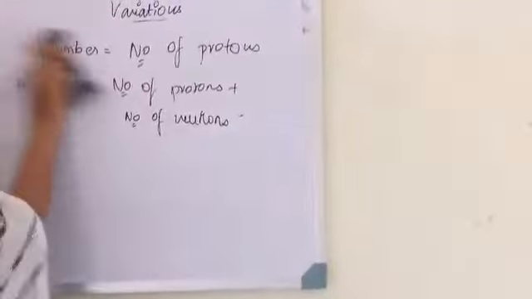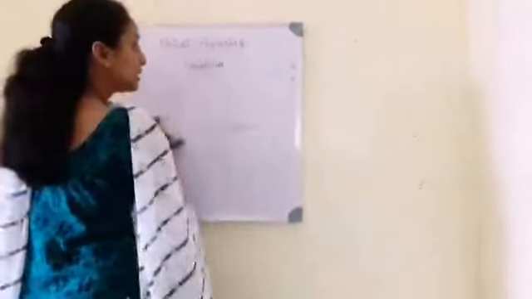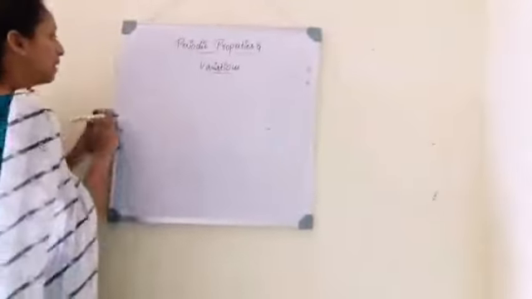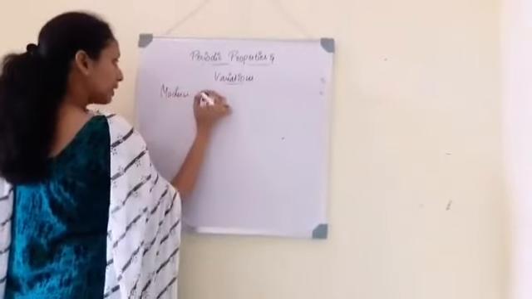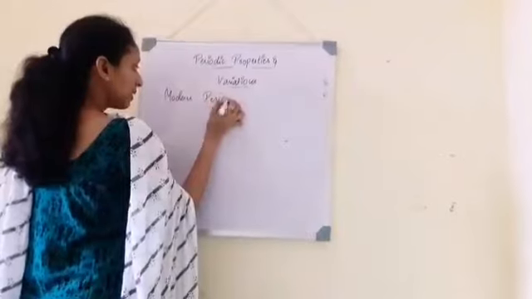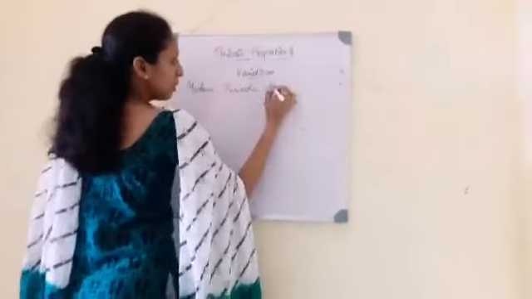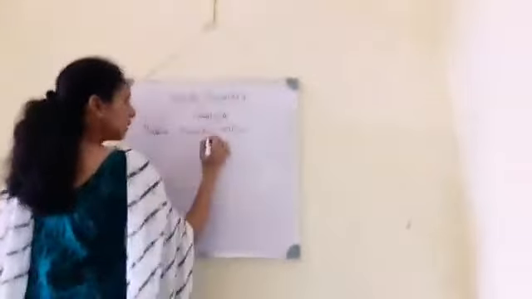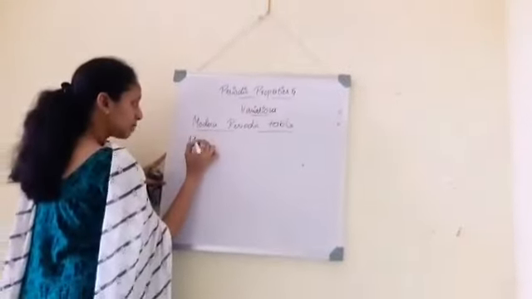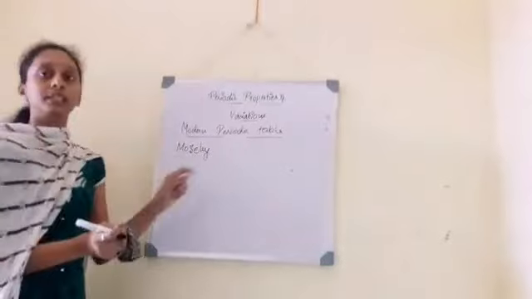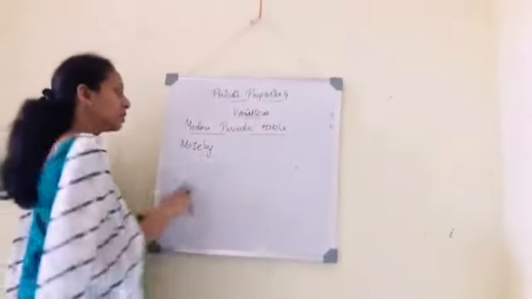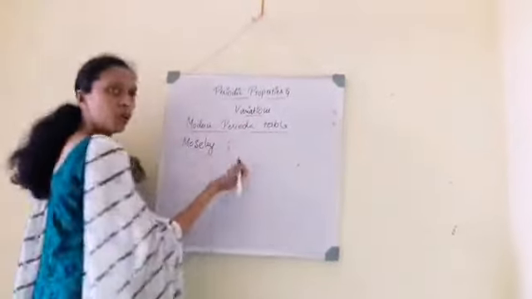Next, coming to the classification, that is the modern periodic table. The modern periodic table is the present periodic table we are studying. It was well proved by a scientist called Moseley. The classification goes like this.